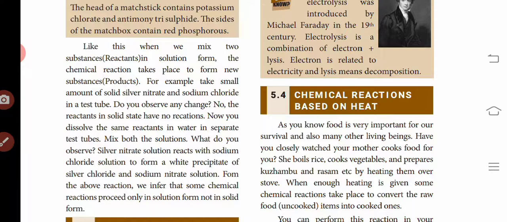Do you observe any changes? No. The reactants in solid state have no reactions. Now dissolve the same reactants in water in separate test tubes and mix both solutions. What do you observe? Silver nitrate solution reacts with the sodium chloride solution to form a white precipitate of silver chloride and sodium nitrate solution. From the above reaction we infer that some chemical reactions take place only in solution form, not in the solid form.